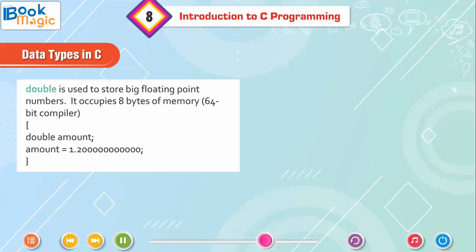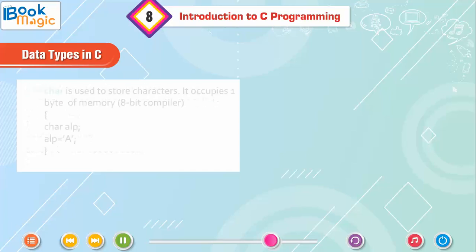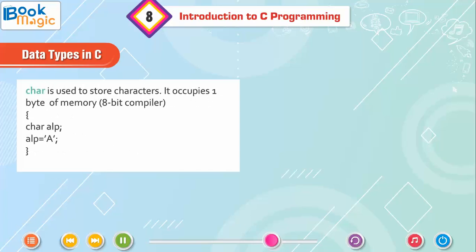1.200000. double is used to store big floating point numbers. It occupies 8 bytes of memory, 64-bit compiler. double amount; amount = 1.20000000000. char. char is used to store characters. It occupies 1 byte of memory, 8-bit compiler. char alp; alp = 'A';